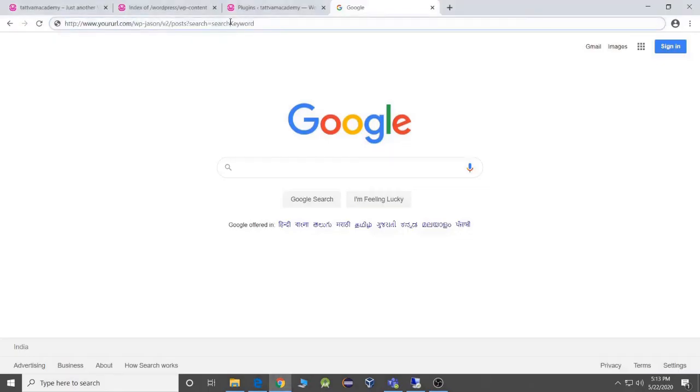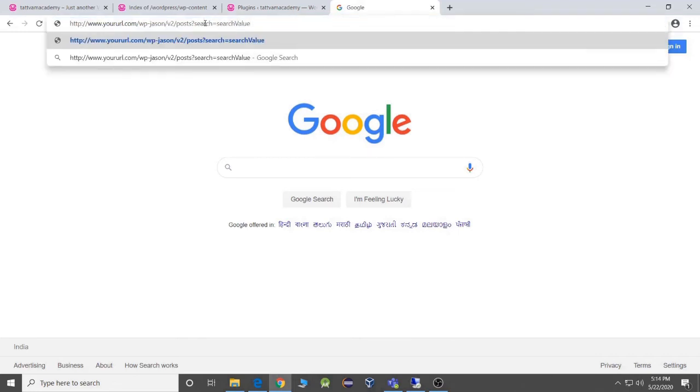If you see my screen, this is the URL, where this will be your domain, and this path is for the WordPress-created search algorithm. You can click on the search button on your website and check if it has this part, and after the question mark the search keyword, and then a search value. So this is the keyword and this is the value. You are searching for biology here, as per my example.